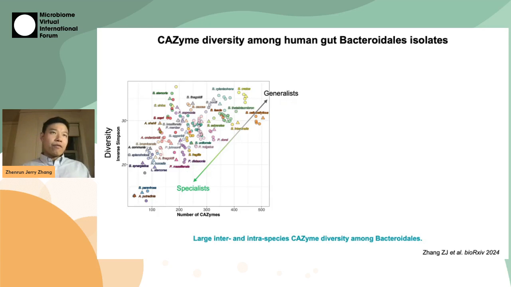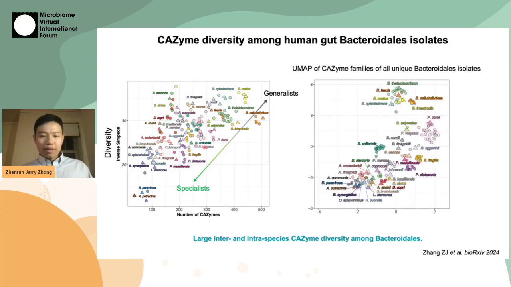But you can also see that for isolates of P. vulgatus, again, even though they have similar numbers of CAZymes, the diversity based on their CAZyme profiles differ a lot. Again, we can plot this based on a UMAP, based on the presence or absence of each CAZyme family within each genome. And you can also appreciate that while the generalists tend to cluster together based on their CAZyme profiles, the specialists would have a continuum or spectrum of CAZyme profiles, and presumably varying glycan utilization abilities.